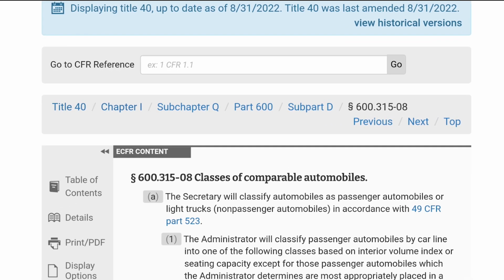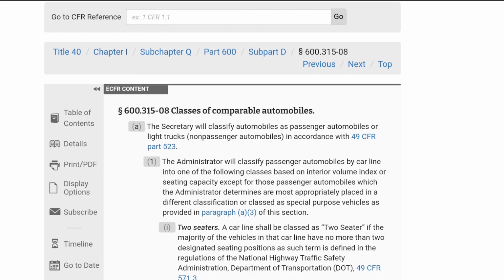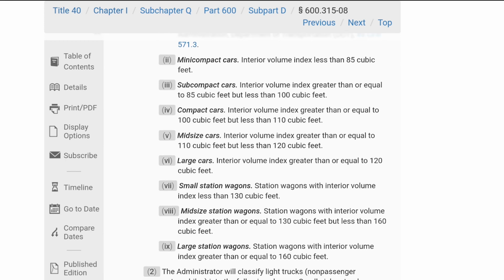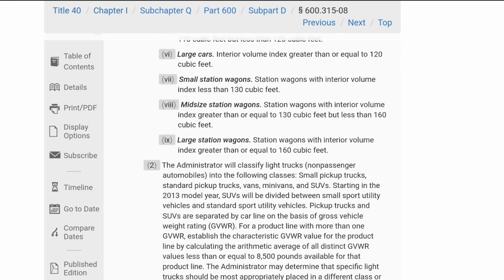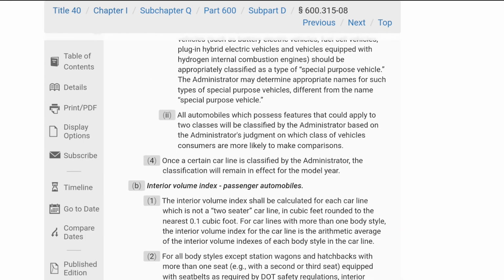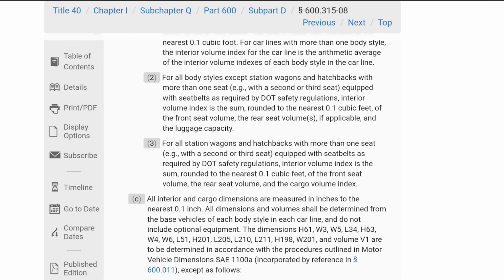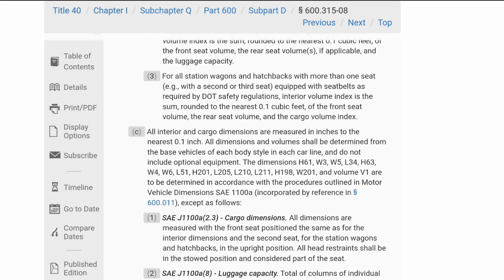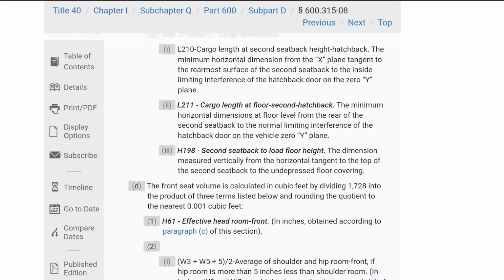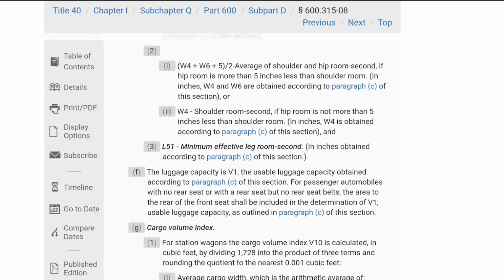In Chapter 1, Parts 425 to 699, in Part 600 under Section 600.315-8, that is based on Interior Volume Index, and according to that, a 2-seater is classified as a car with no more than 2 designated seating positions, and in this case, we are the same with Title 49, but other passenger cars are based on interior volume, as sedan cars are in 5 classes, under 85 cubic feet to over 120 cubic feet, and respectively there are mini compact cars to large cars.